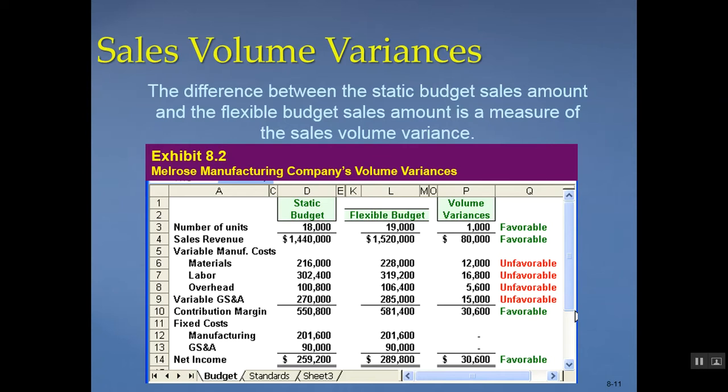So we're always going to have a favorable volume variance because we sold more units than we planned. And then our expenses are going to be unfavorable because logically you have to spend more if you sell more, okay? So looking at our flexible budget versus our static budget doesn't really help us.